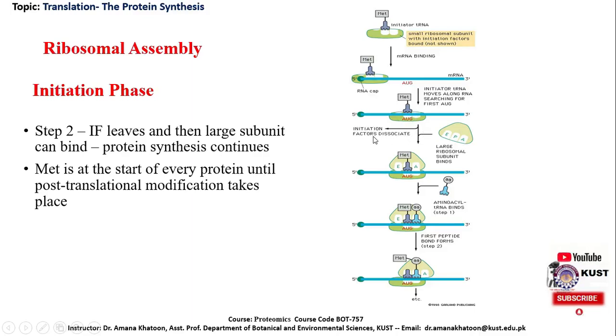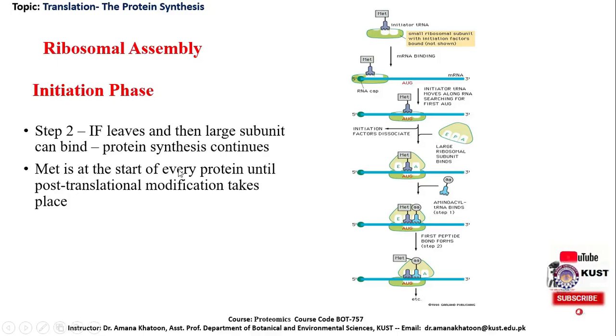They are released from the complex and the larger subunit comes to bind with this initiation complex. And then the ribosome will move on the messenger RNA in the direction of 3' and the process of translation will be repeated.